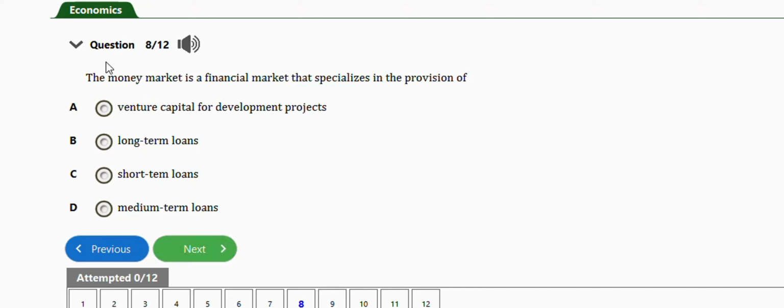It says the money market, again, money market, what should come to your mind is short term, is a financial market that specializes in the provision of real venture capital for development projects, long-term loans, short-term loans, medium-term loans. So the right answer is option C, short-term loans. Next question is this one.